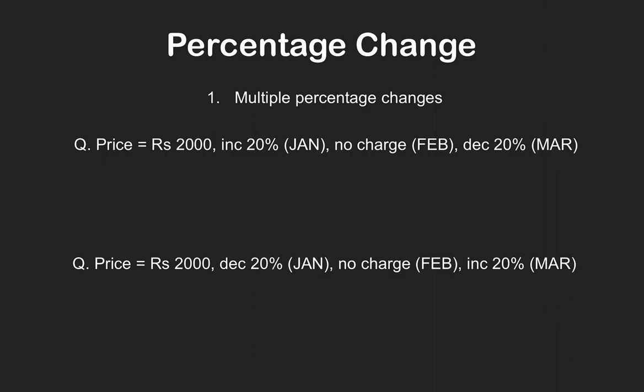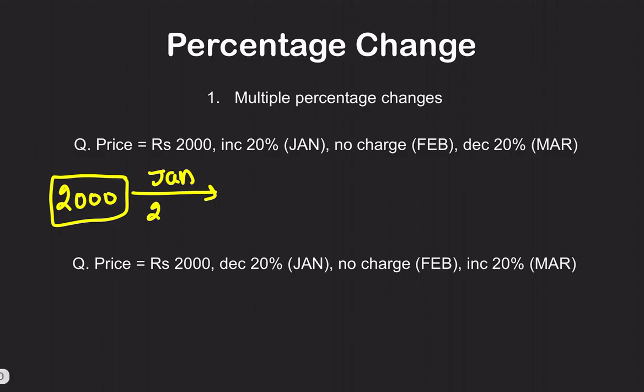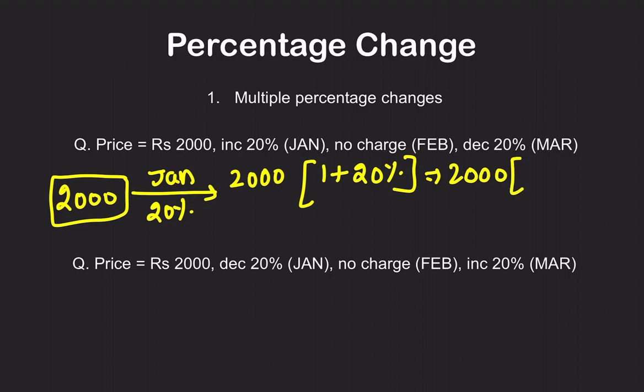In the start, the price of a product is 2,000 rupees. In January, it increased by 20%. In December it was 2,000. So what is the value in January? The value is 2000 into 1 plus 20%. To convert a percentage into a fraction, we divide it by 100.